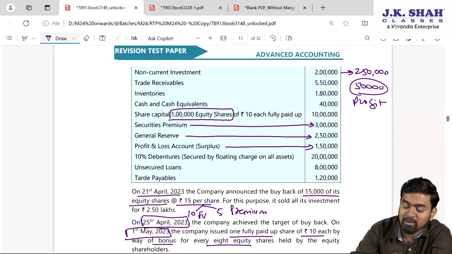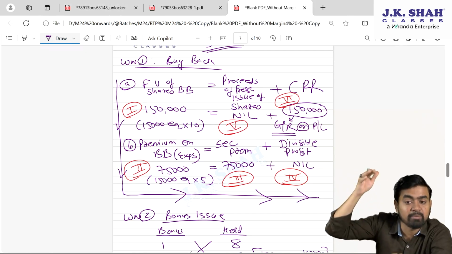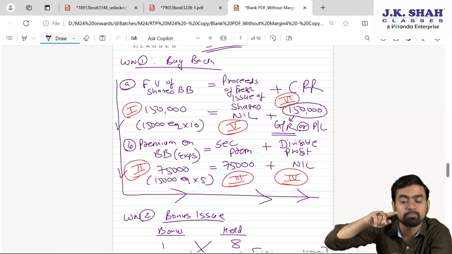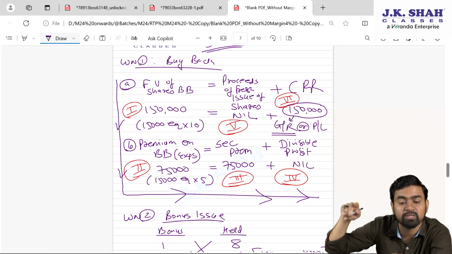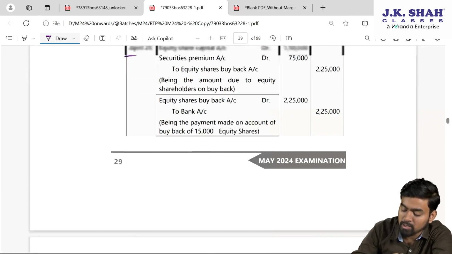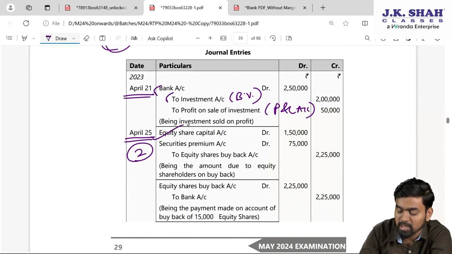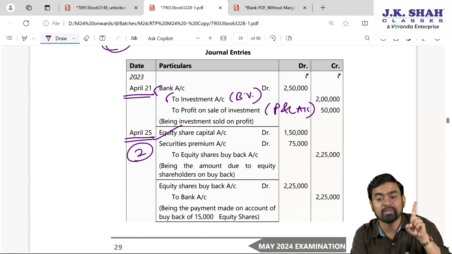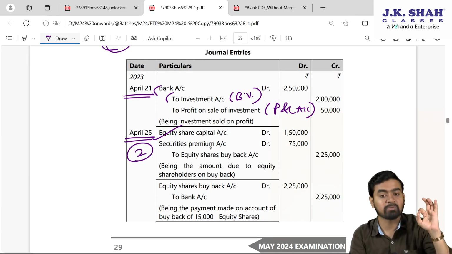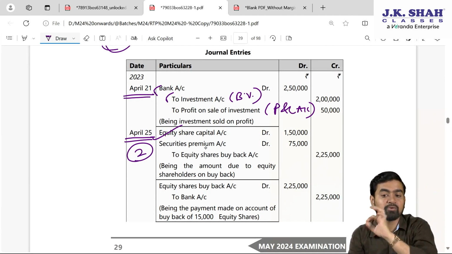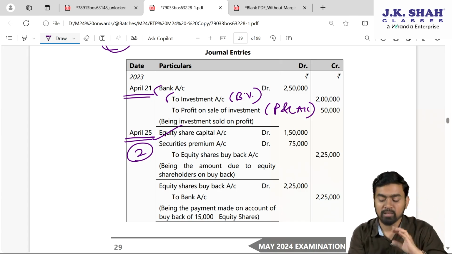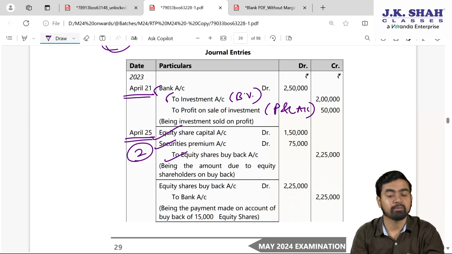Fine. Thereafter, my dear students, after increasing the capital base, now amount due. So when you will due the amount, equity share capital cancelled 1,50,000. Premium on buyback is an expense, debit 75,000, and the whole amount is payable to whom? Shareholders. So equity share buyback word we will use. Here please check your second entry, my dear students. Equity share capital cancelled. Directly see premium they have adjusted against the securities premium, or else what you can write, instead of securities premium you can write premium on buyback account debit, and one more entry you have to pass, which is securities premium account debit to premium on buyback. Here they have directly adjusted to equity share buyback.